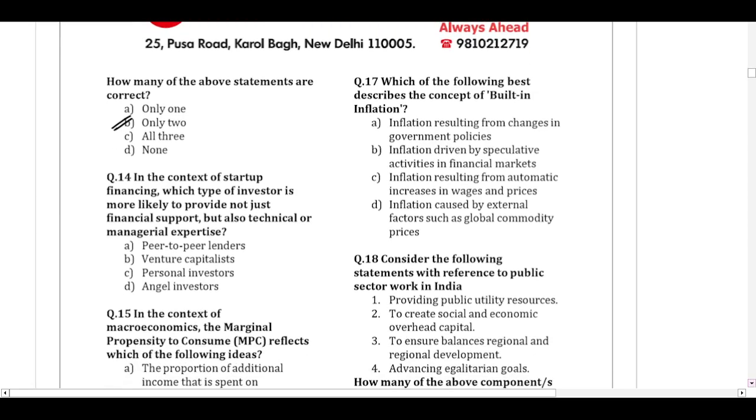Next, question number 14. In the context of a startup, which type of investor is more likely to provide not just financial support but also technical or managerial expertise?